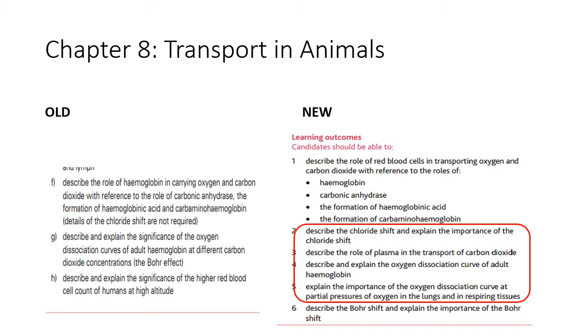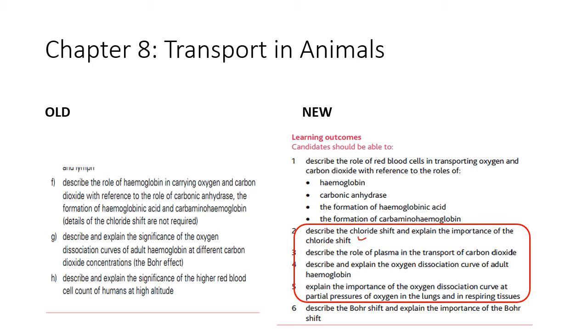In chapter 8, so over here, this actually has always been part of the old syllabus, where it talks about the chloride shift, but not much attention, or should I say not many questions have been brought up regarding this. But when I started looking at the outcomes and I saw it as like the second outcome, I started to wonder if it has become more important.